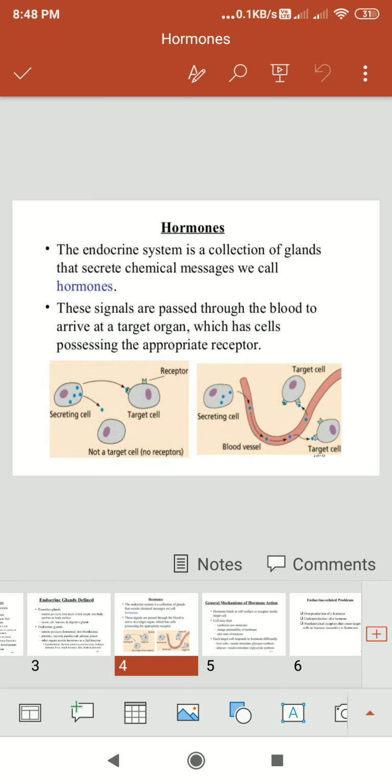How do hormones work together? The secreting cell, the target cell and the receptor cells. The endocrine system is a collection of glands that secrete chemical messengers we call hormones.